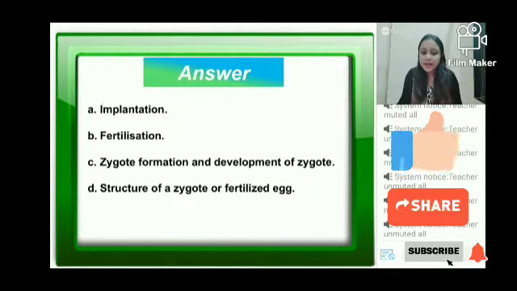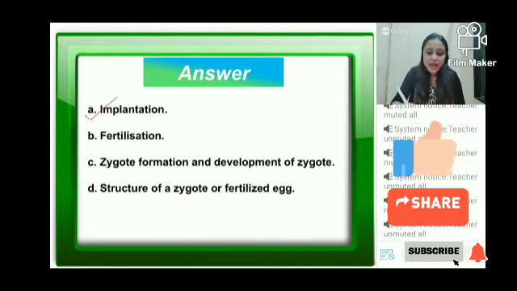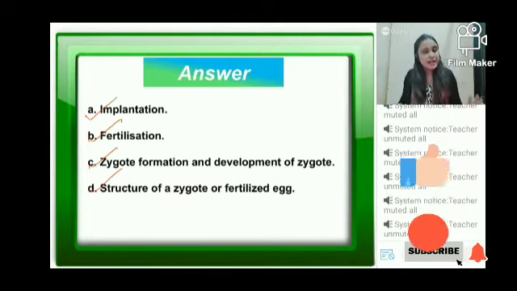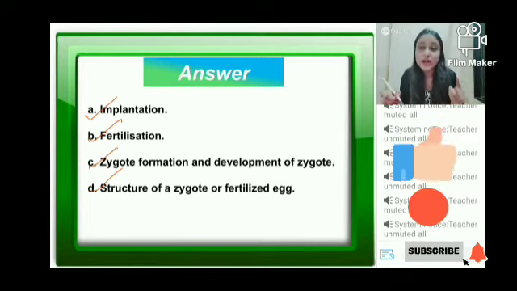ये सारे आपके correct answers यहाँ पे है. ठीक है? First is implantation. And yes, this is also a subjective question. Diagram based subjective question आपने answer किया.